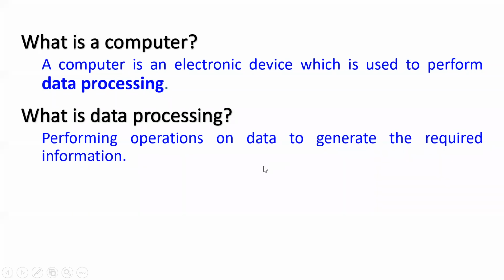Let us see a few examples. First, what is data? Data is any facts and figures. From anywhere you take the facts and figures, names of students, names of employees, salaries of employees, anything, that is data. A few examples are given here. Marks of students in a school or in a class, that is data.